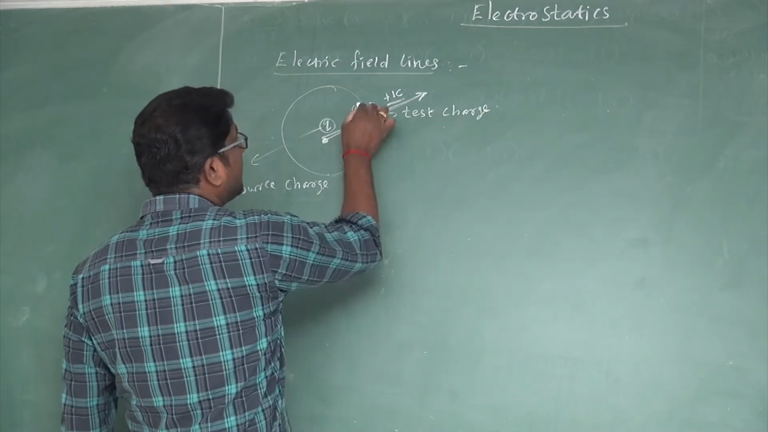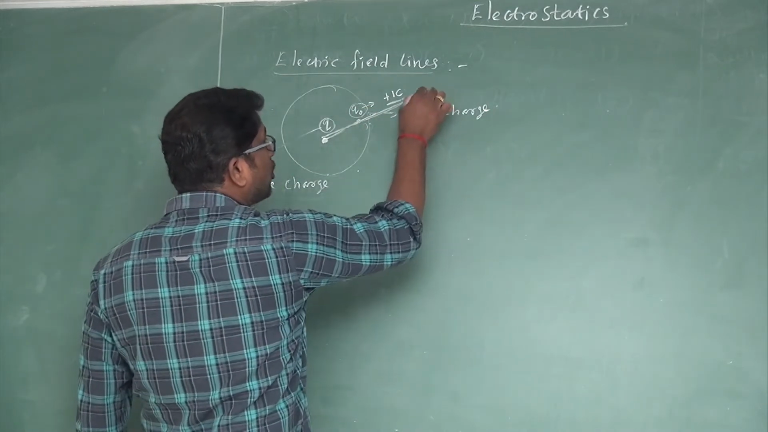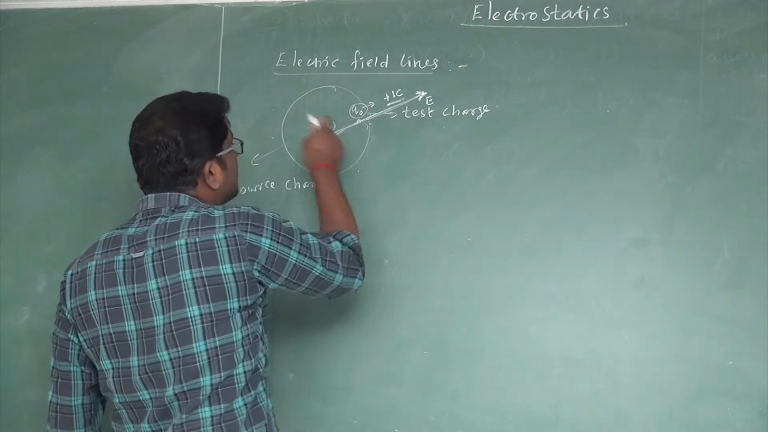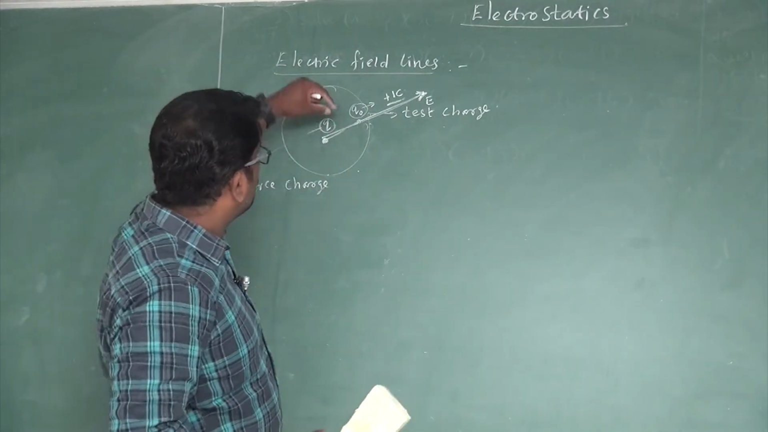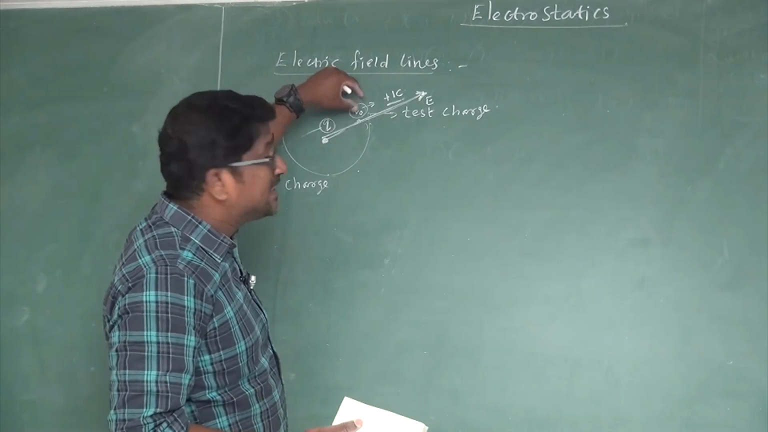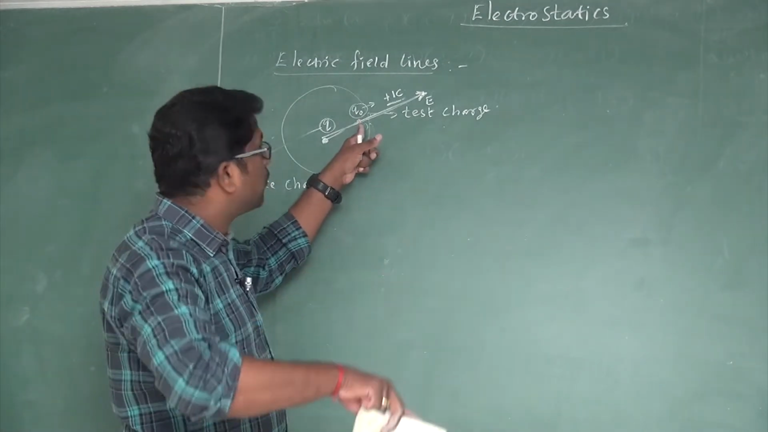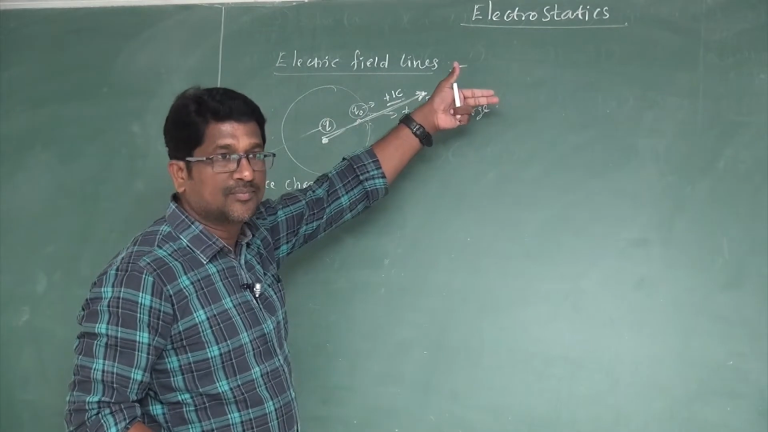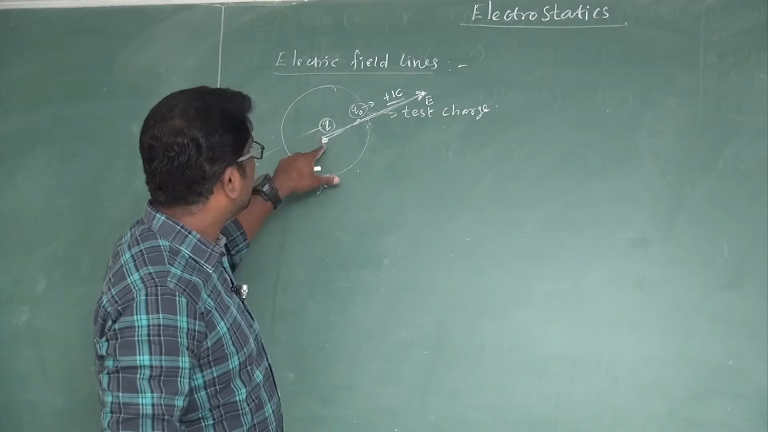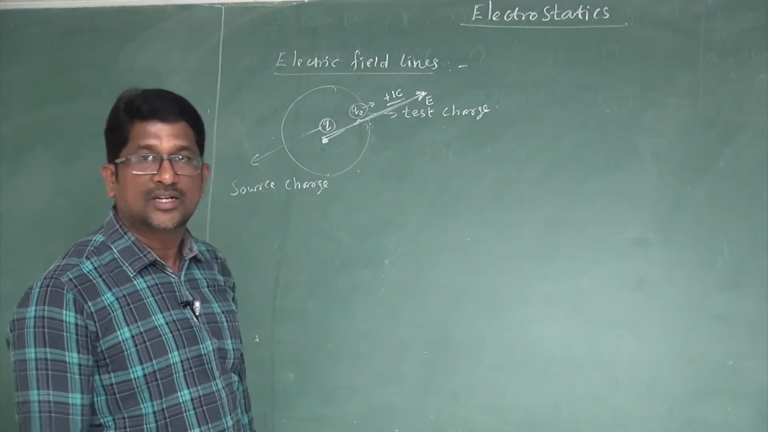So due to the electric field, the charge Q0 moves outward. Here the arrowhead indicates the direction of electric field produced by this source charge, right? So due to the electric field, the test charge or unit positive charge experiences an electrostatic repulsive force. Due to that force, the charge moves outward. The direction of motion of the test charge indicates the direction of electric field produced by the source charge.